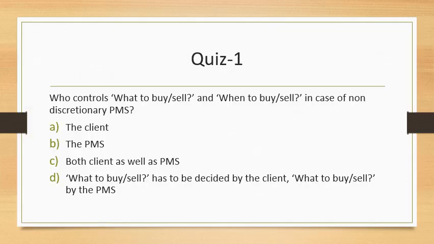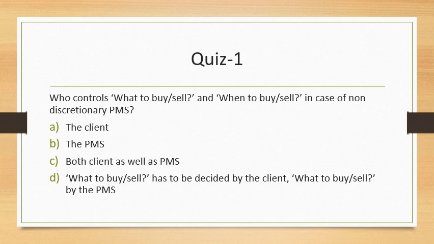The first question is about the type of portfolio manager and their role. So the question is who controls what to buy, sell and when to buy, sell in case of non-discretionary PMS. So it's a non-discretionary PMS. Here two key decisions have to be taken, what to buy, sell and when to buy, sell. So who will take this?